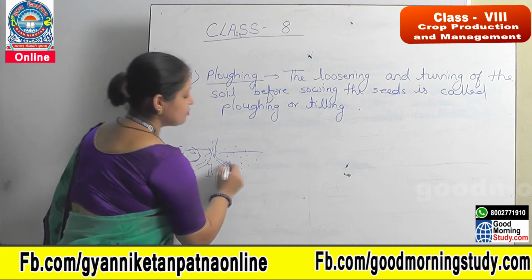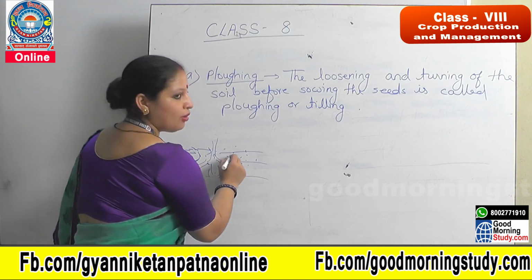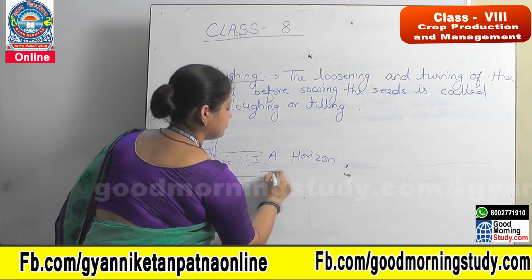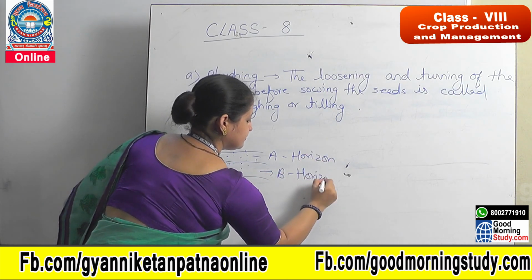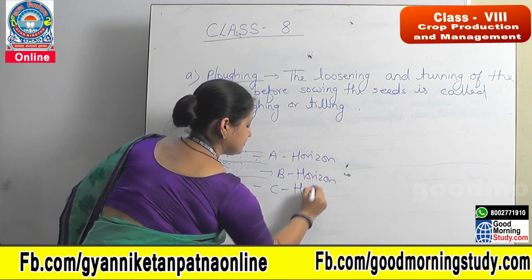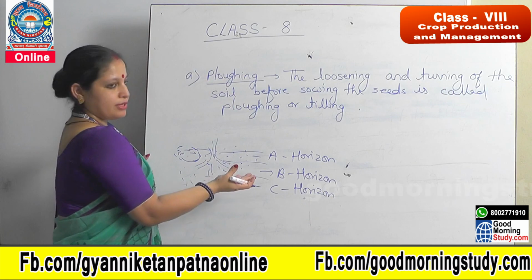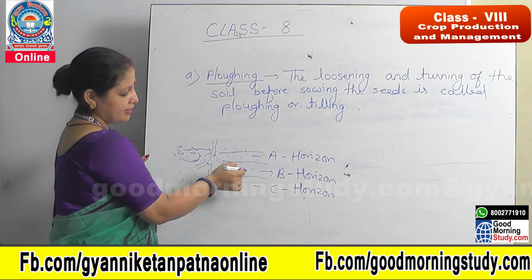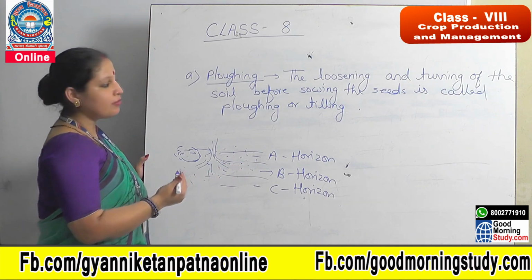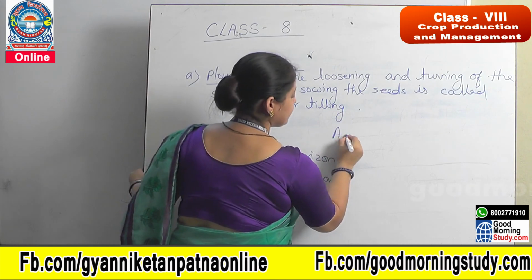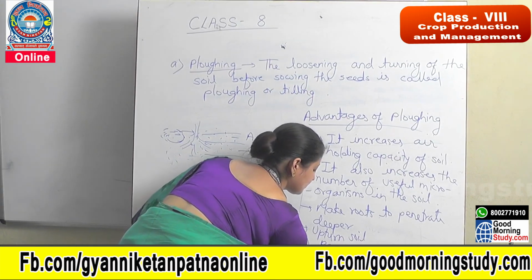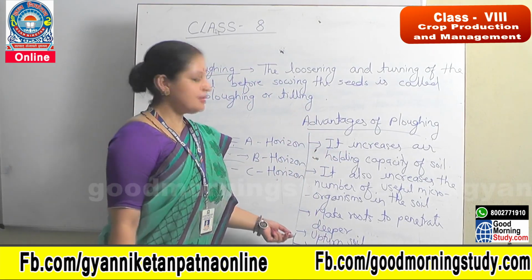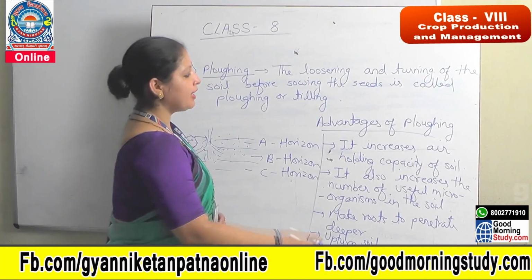Upturn means, as you know, there are different layers of the soil, categorized as A horizon, B horizon and C horizon. So it also upturns the soil. That means the soil that is in the lower layer will come on the upper surface, and the upper soil will go deep in. So what are the advantages of plowing? Let's see the advantages. Along with this, it also helps in the removal of the weeds. So these are the advantages of plowing.